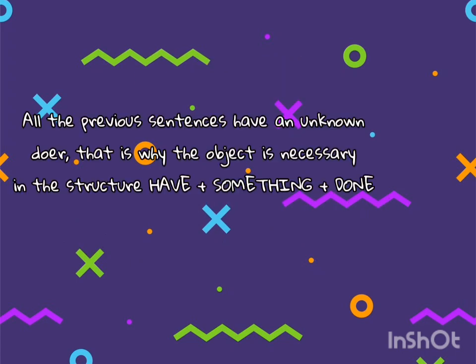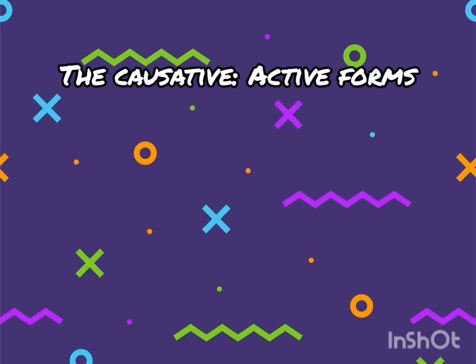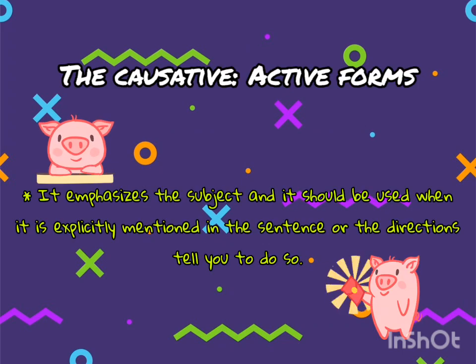As you may have noticed, all the previous sentences are headed by someone. And this is important because since the doer of the action is unknown, something, that is to say the object, becomes important. And that is why the structure is have or get something done, which respects the main use of the passive voice, that is to say emphasizing the object, not the doer. However, it is possible to emphasize someone when the subject is explicitly mentioned.